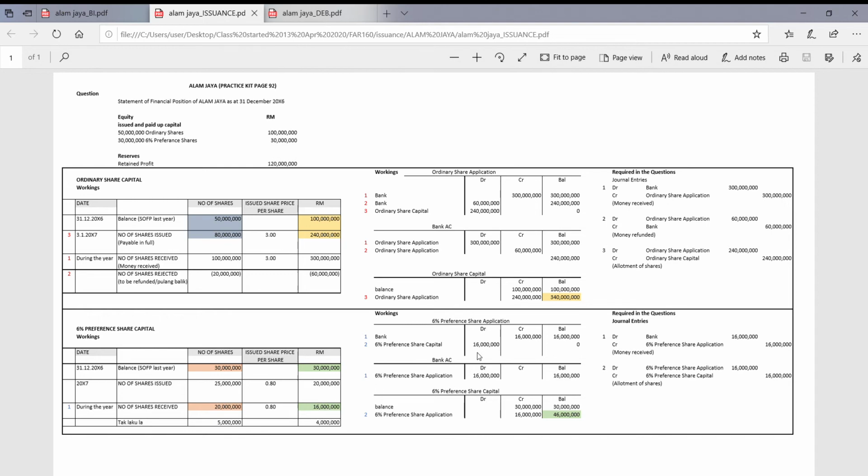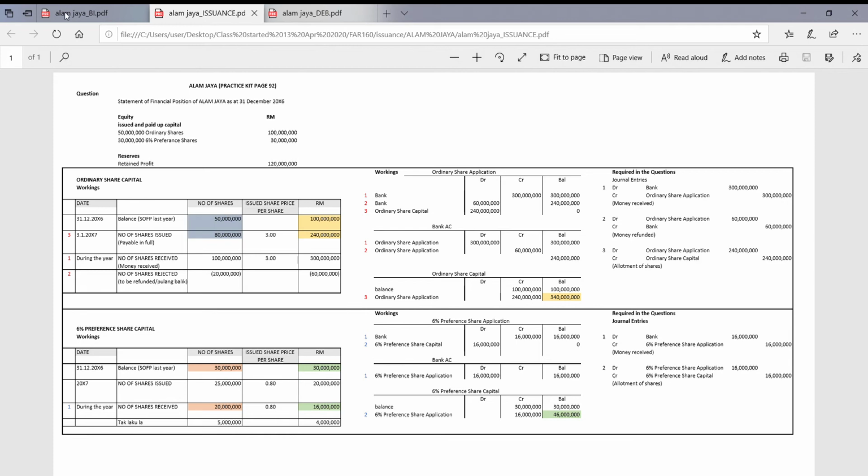16 million. Now the double entry would be: you receive the money, debit bank and credit preference shares application, and because this is the only amount taken by the shareholders, subsequently it will be transferred to preference share capital account. Add up to the 30 million previous year's balance and it will end up being 46 million. So these are the double entries, the journal entries, which are required in the question.